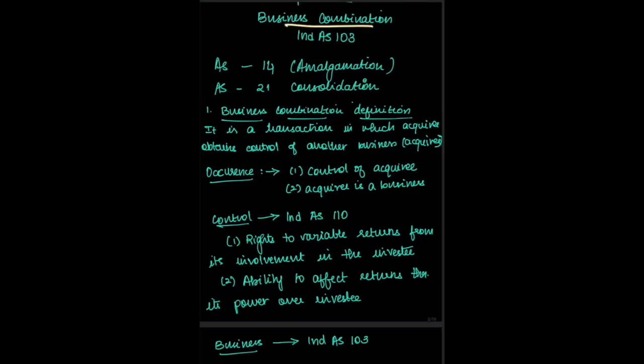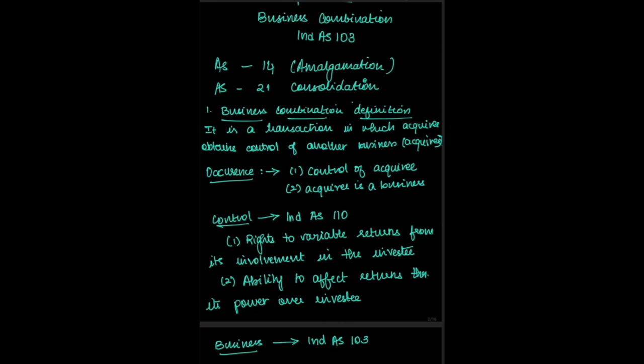Business combination is covered under Ind AS 103. It is a transaction in which the acquirer obtains control of the acquiree. Here there are two main points which have to be noted. One is they should have the control and the other one is the acquiree should be a business. So let's see the definition of control and business.